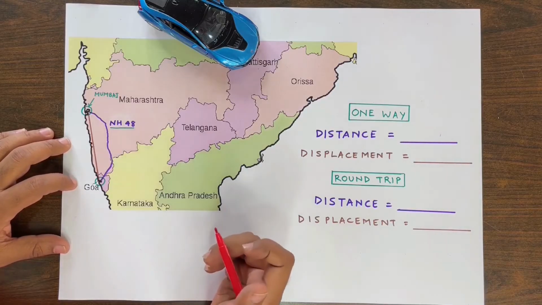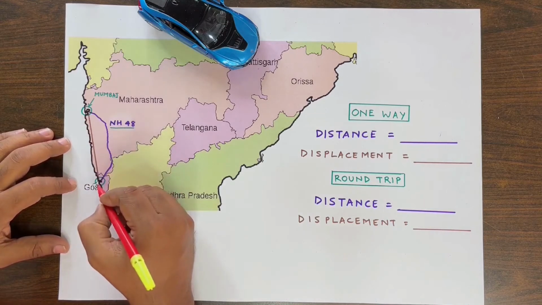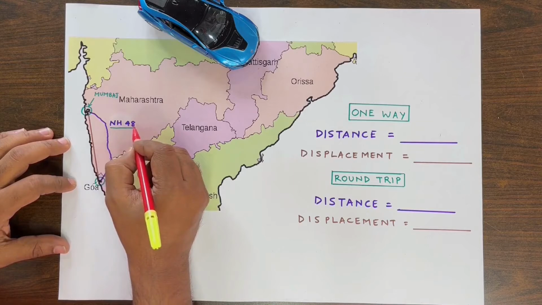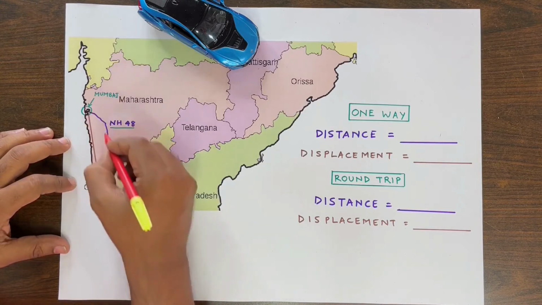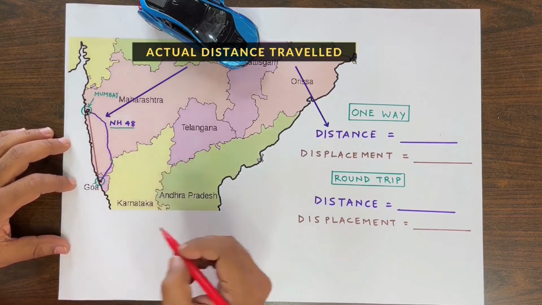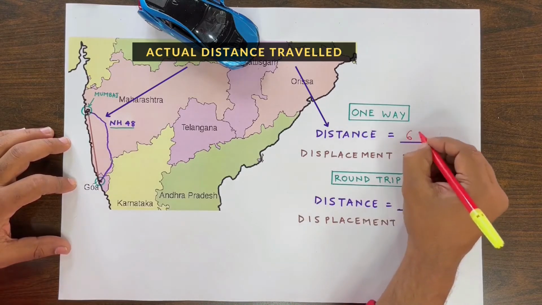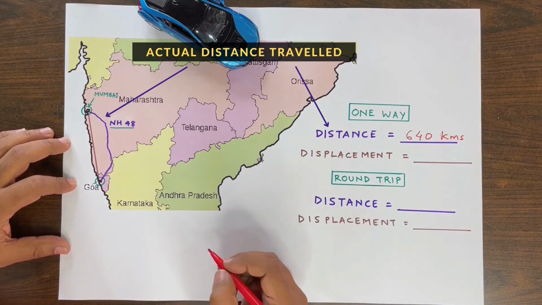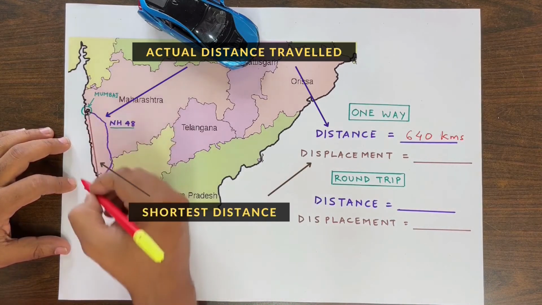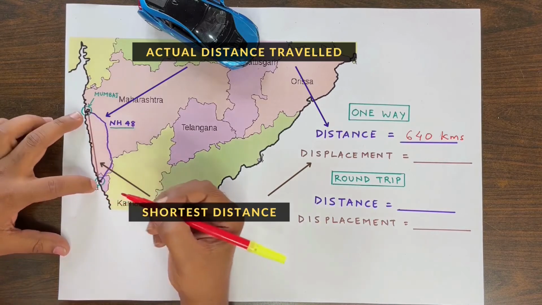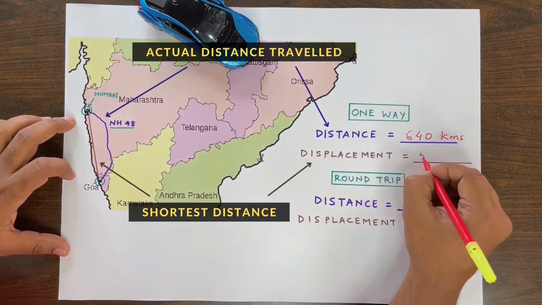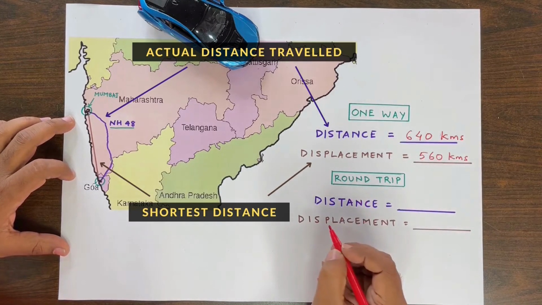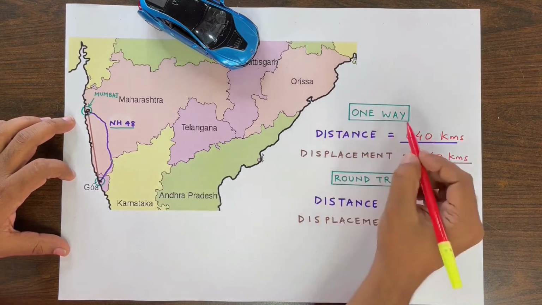Now, as I had mentioned before about the Mumbai-Goa road trip, the route I had chosen was through the NH48, that is the National Highway via Pune, represented by this purple line. So the actual distance travelled by me was 640 kilometers. However, if we calculate the shortest distance between Mumbai and Goa, represented by this brown line, it would be 560 kilometers, which is the displacement. Now this is about the one-way trip.